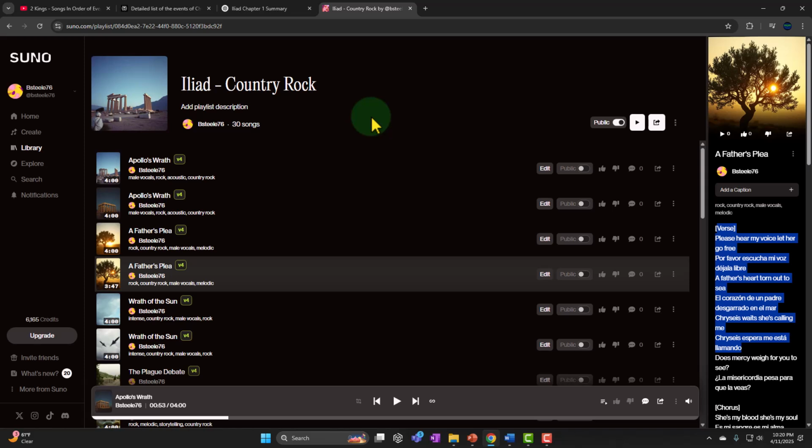So right now we're just going to download them as an MP3. You might think that would be an easy process. It is an easy process. However, you want to make sure that when you're downloading them that you're changing the name, because notice that right here we only have the name that was generated by the system. It doesn't have the prompt that we used. It doesn't have the numbers.